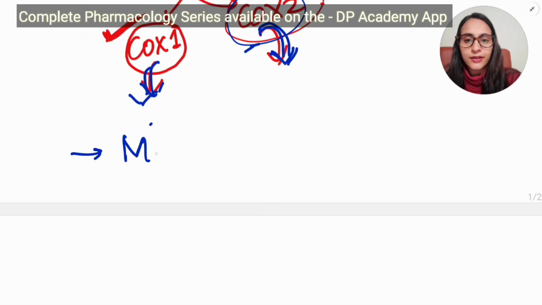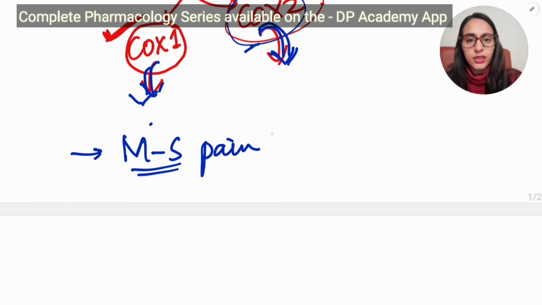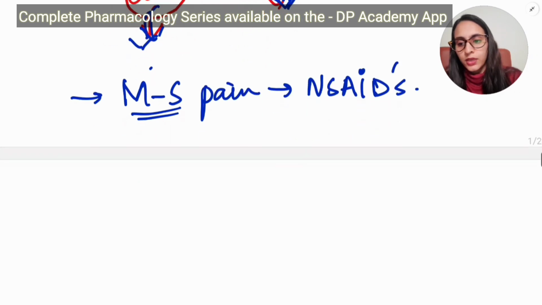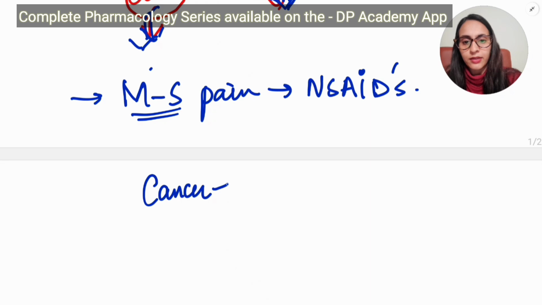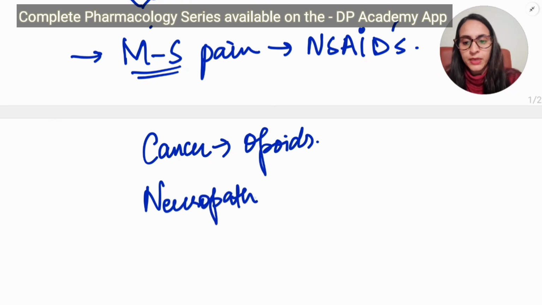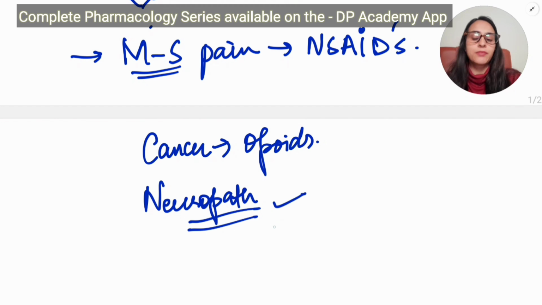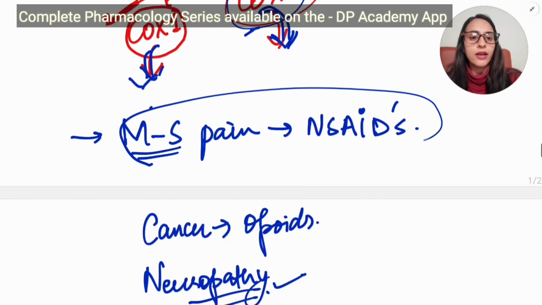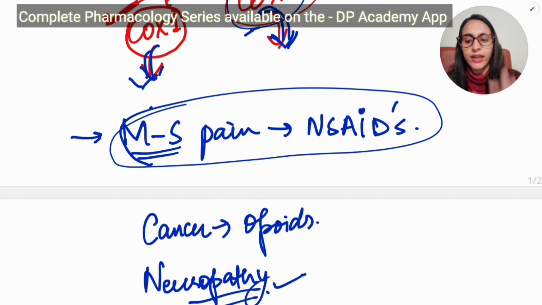So what are the different types of pain and the treatment that you can give? If it is musculoskeletal pain, that means pain related to muscle and bones, then you can give NSAIDs. If it is cancer-related pain, then we give opioids to relieve the pain. If it is neuropathic pain, that means the origin is nerve, you can give pregabalin, gabapentin, carbamazepine, or amitriptyline. All these drugs can be given for neuropathic pain. Now remember, if the pain is musculoskeletal, then you can relieve pain with the help of NSAIDs.